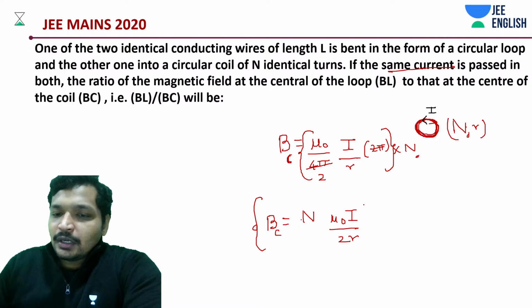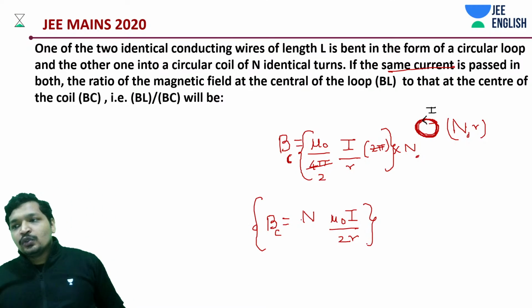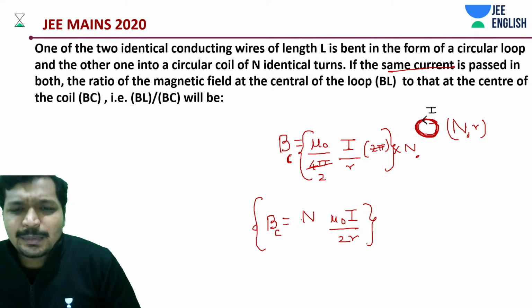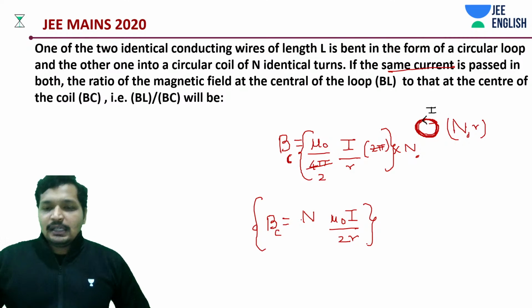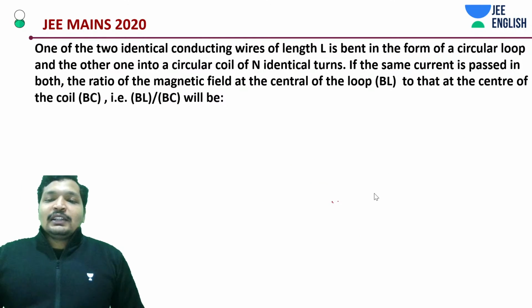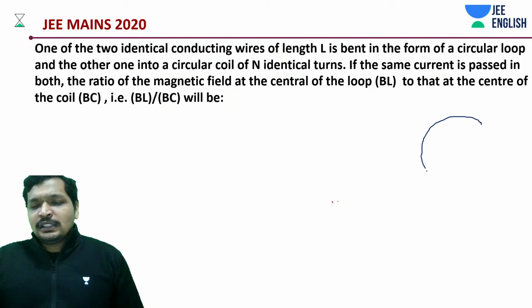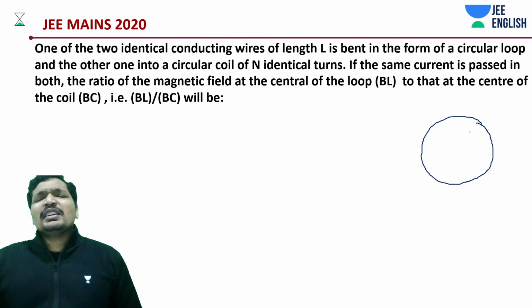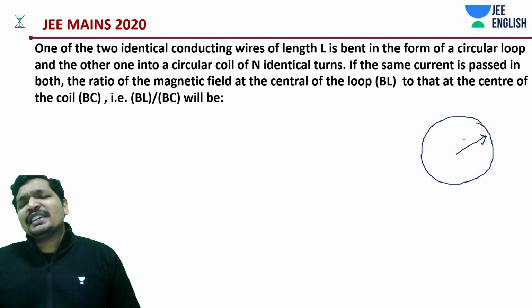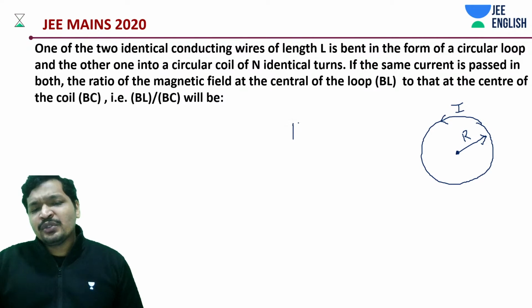Now let's calculate it for the loop, which is also easy. Loop is like what we just did, just instead of arc, we did it for the coil as well. Loop having some radius R, it is also carrying some current I. That means what should be the field due to this loop?